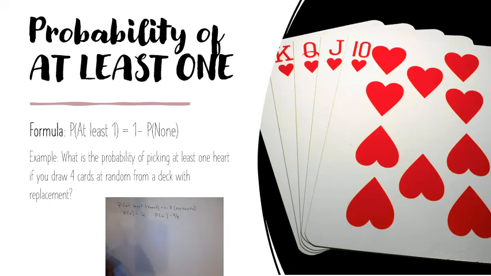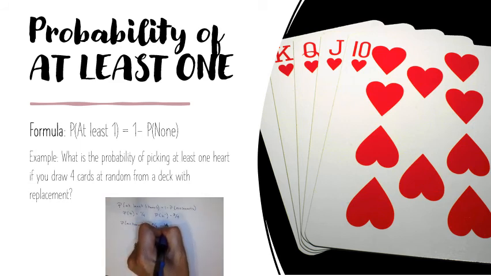Remember we are drawing 4 cards, so for the probability of no hearts out of 4, we're going to draw 4 times. The probability you don't get a heart the first time is 3 out of 4. And remember, we are replacing, so that is not going to change the probability of getting another heart.